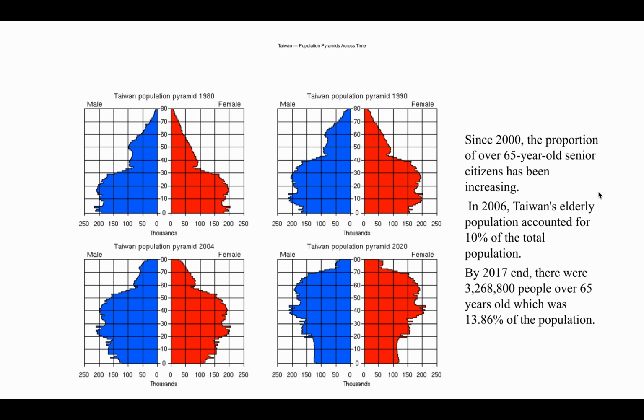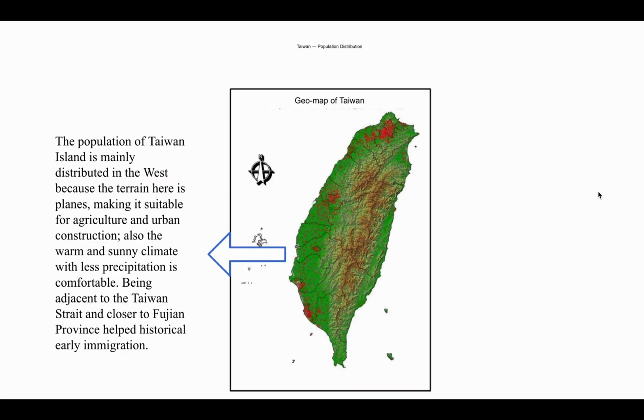The third part, the population of Taiwan Island, is mainly distributed in the west because the terrain here is plains, making it suitable for agriculture and urban construction. Also, the warm and sunny climate with less precipitation is comfortable. Being adjacent to the Taiwan Strait and closer to Fujian province helped historical early immigration.